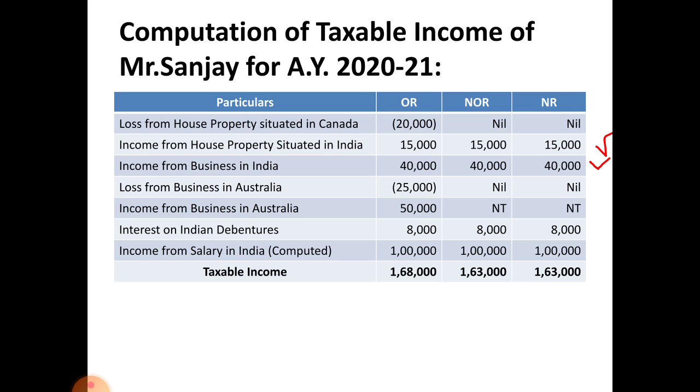Here you have to consider the assessee as ordinary resident, not ordinarily resident and non-resident, and you have to compute his taxable income. Remember here, any income accrued, received or deemed to be received, deemed to be accrued in India, taxable in the hands of all 3 categories. You have to remember that much.